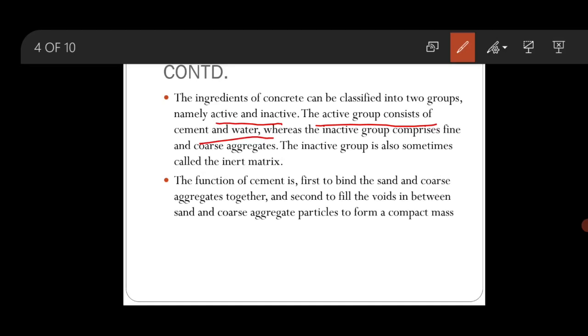So the cement has two important functions. The first one is that it will bind the sand and coarse aggregate together, that means fine and coarse aggregate together. And the second function is that it will fill the voids which are present in between the sand and coarse aggregate particles, and it will form a compact mass.